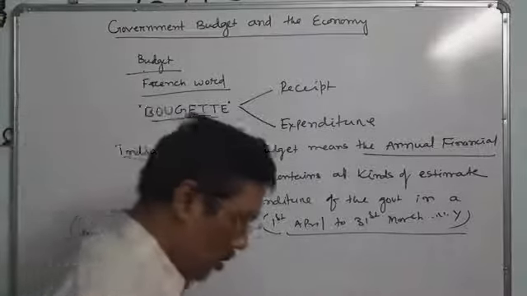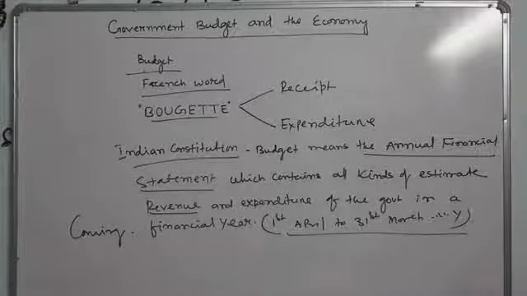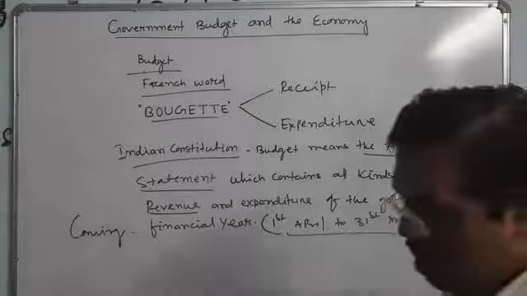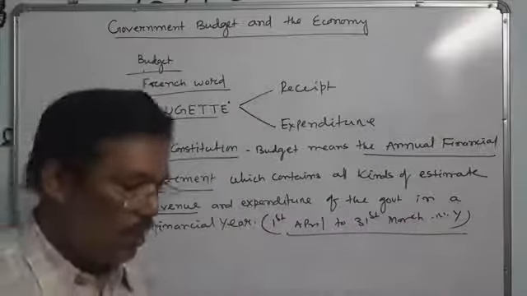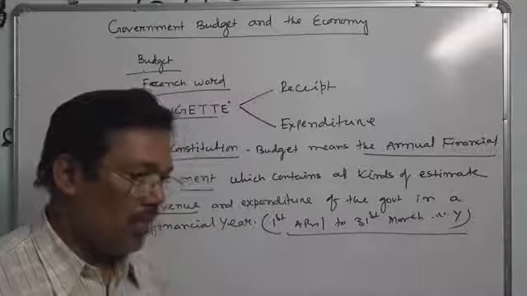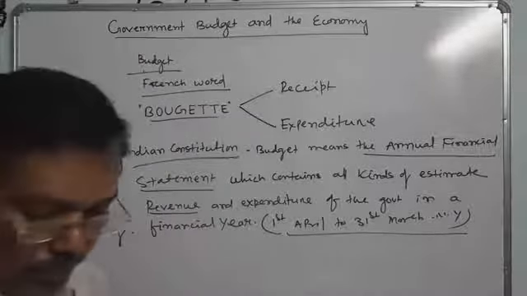It means whenever the finance minister presents the budget, he also explains what was the previous year, what is the current year and what will be the estimate for the future year.